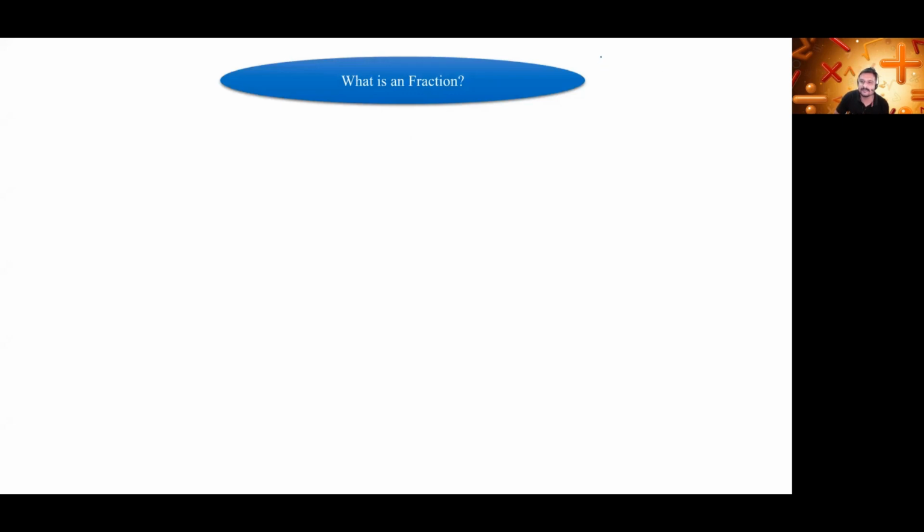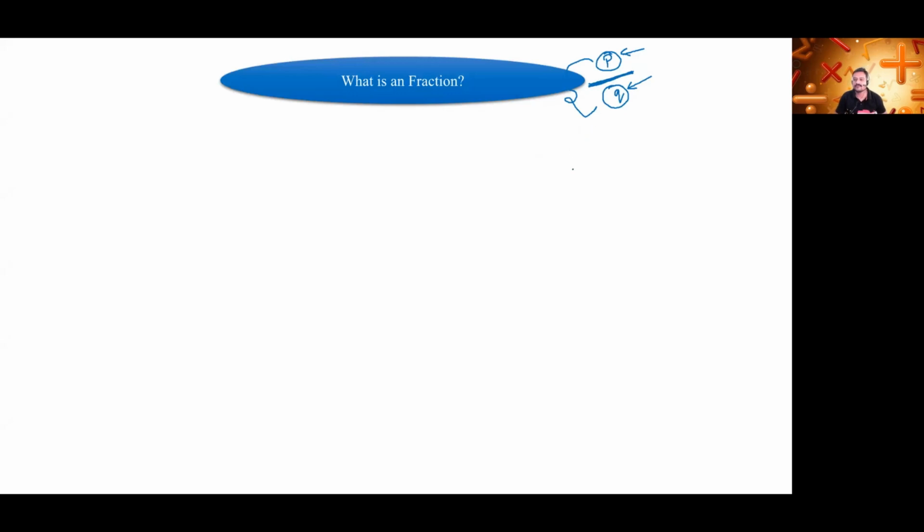Fraction means any number which is in the form of something upon something. You can see on your screen, I am writing something upon something. Here there will be some value, and here also some value. That is called a fraction. Suppose the value here is p and here is q. So any number which is in the form of p by q, where p and q are whole numbers.